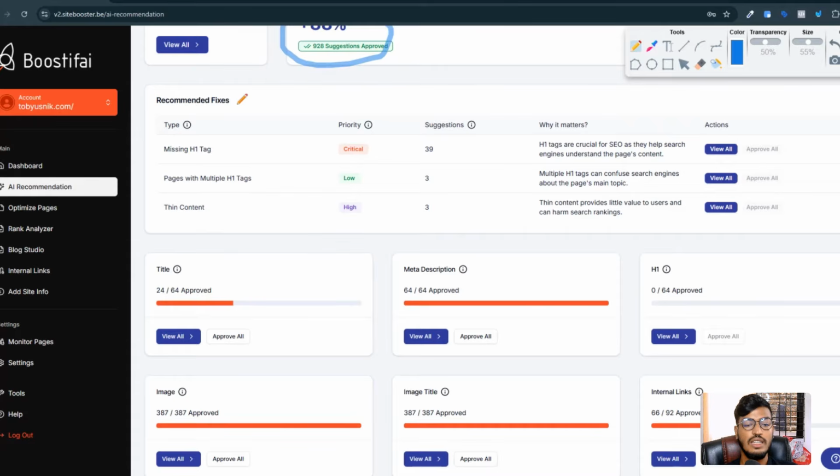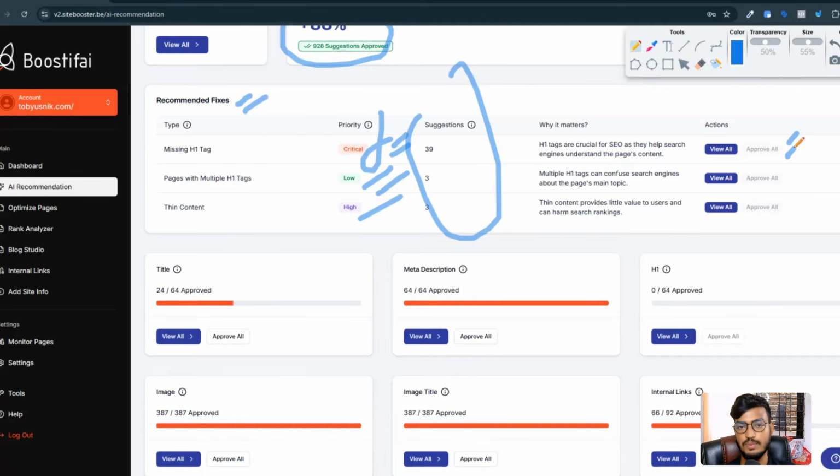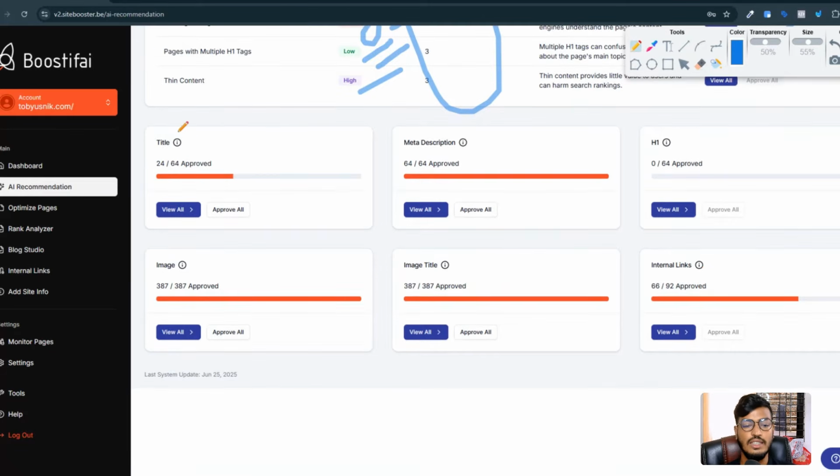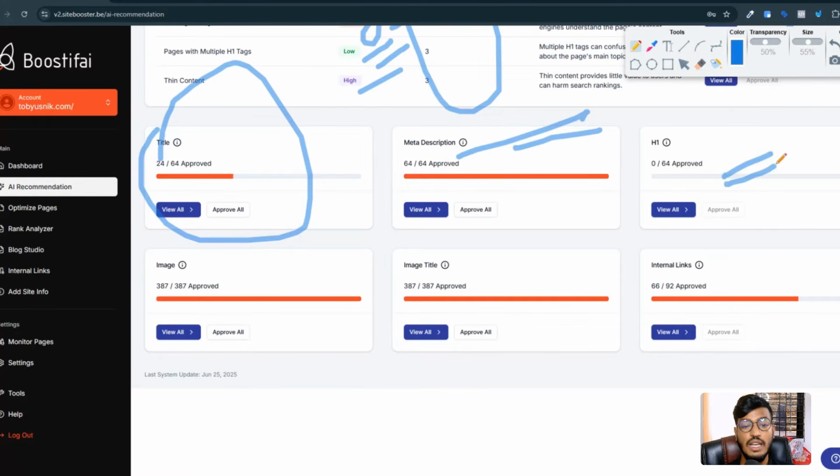And you can see recommended fixes. What should I fix? So you can see here are the take action options, and here is the low, high, suggestion, everything. So if you click on view all and also approval, here is the option, the approval, then you don't need to fix these problems. These problems will be fixed by this site. Okay. And here are the title recommendation, here are the meta description, and also h1 tags, image title, everything.